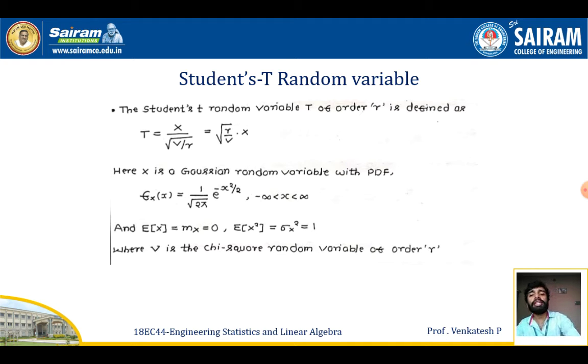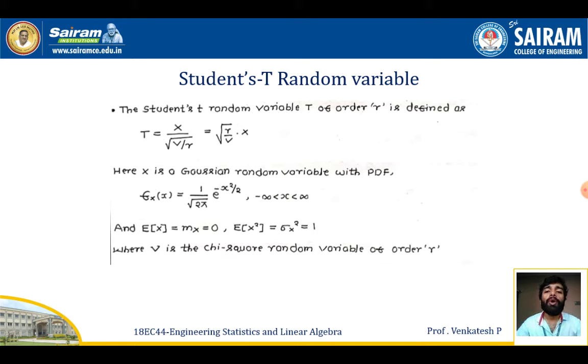As I told you, here x is a Gaussian random variable with PDF f of x equal to 1 by square root of 2 pi e power minus x square by 2, with the range of x being minus infinity less than x less than infinity. The expectation of x, or mean of x, will be equal to 0, and the expectation of x square, or variance of x, will be equal to 1. Here V is a chi-square random variable of the same order r.